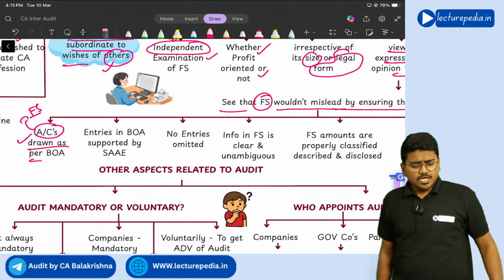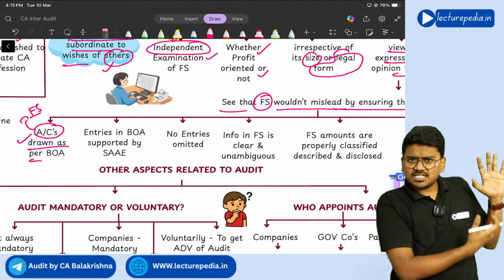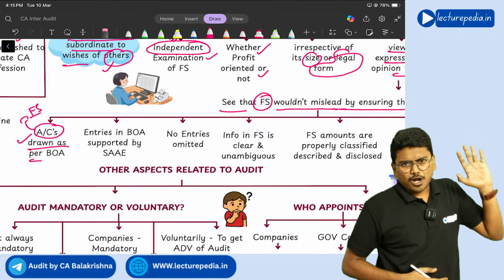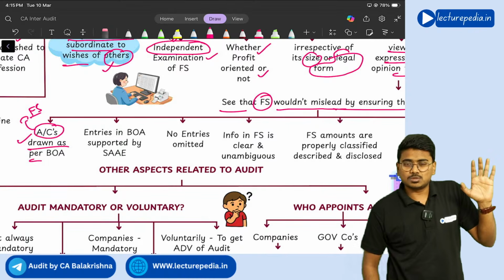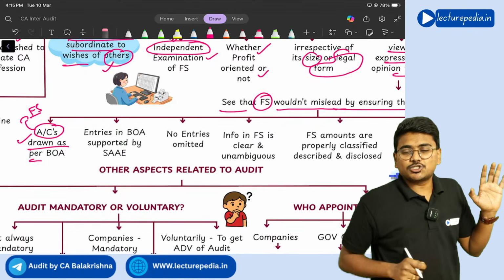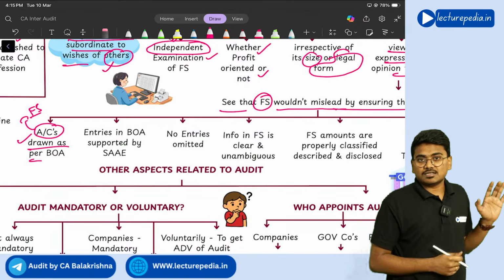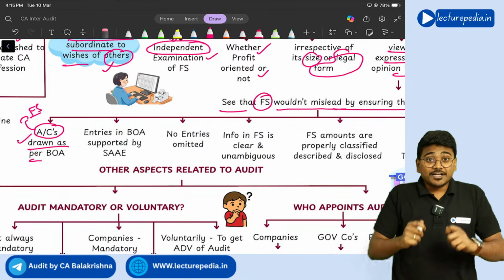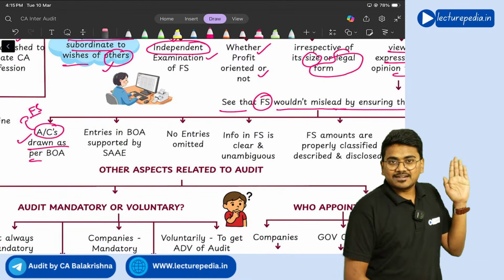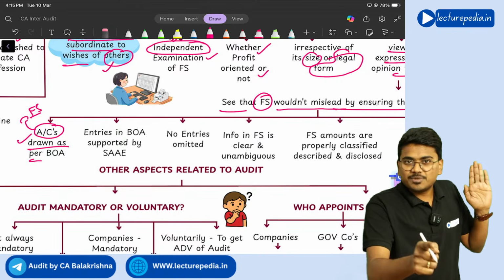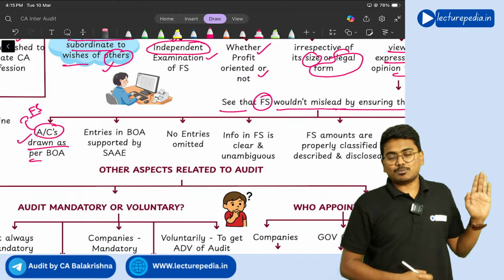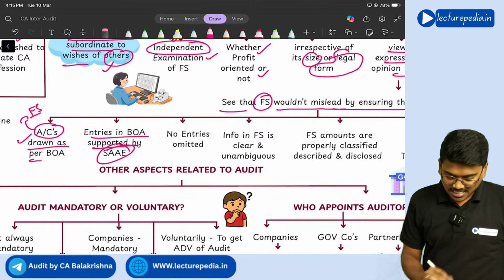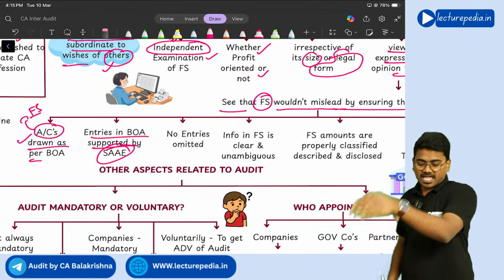Next, in the books of accounts, a lot of entries will be made: sales entries, purchase entries, expenses entries, right? So whatever entries are made in the books of accounts, each and every entry should be supported by a document, sufficient appropriate audit evidence. So the auditor should ensure that whatever entry is written in the books of accounts, there should be a proper supporting document for each and every entry. See, entries in books of accounts are supported by SAI. SAI means sufficient appropriate audit evidence.